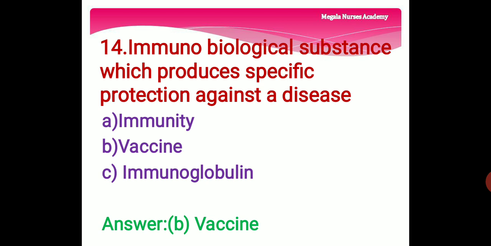Vaccine is a substance used to stimulate the production of the antibodies to provide immunity to prevent one or several diseases. And option C is immunoglobulin. Immunoglobulin means an antibody. So the right answer is option B, vaccine. Immunobiological substance which produces specific protection against a disease is option B, vaccine.